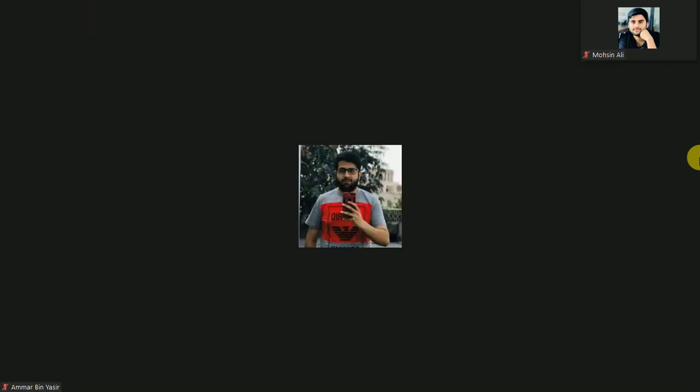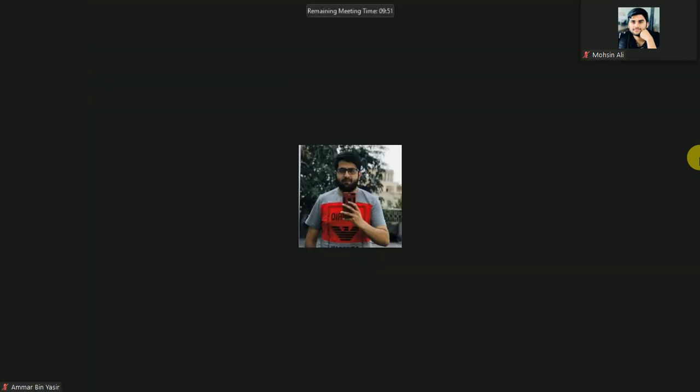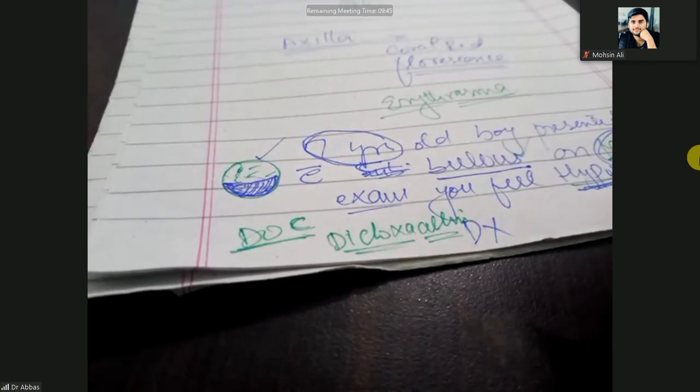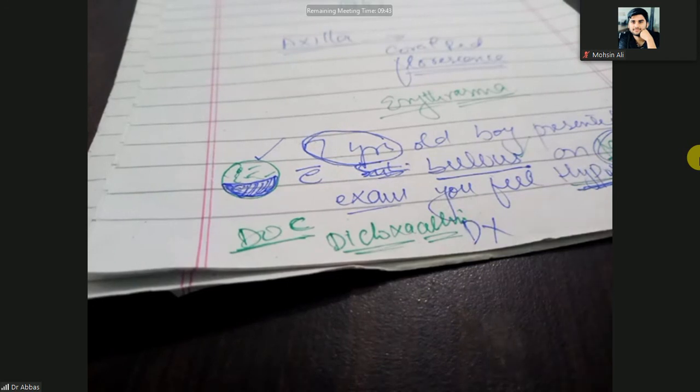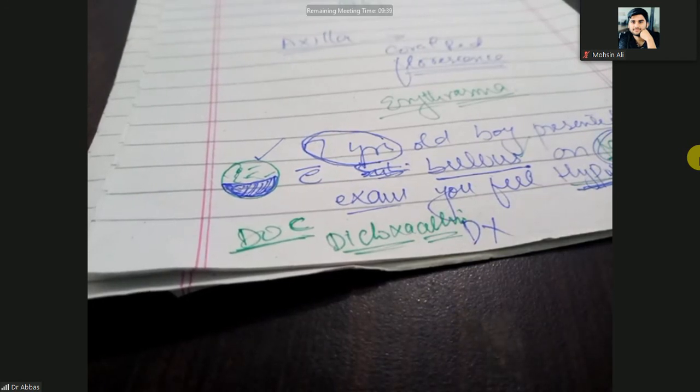Which one? Dicloxacillin. So first you will give dicloxacillin, but if you don't remember, then when the option cephalosporins is present, you can go with the cephalosporin. When cephalosporins and dicloxacillin are both present, keep in mind you will go with dicloxacillin.